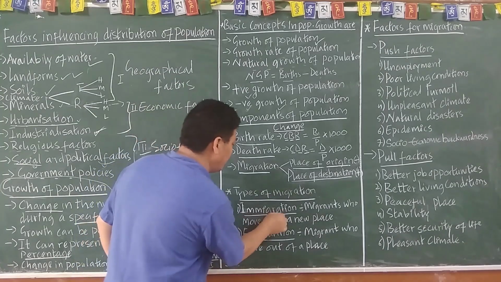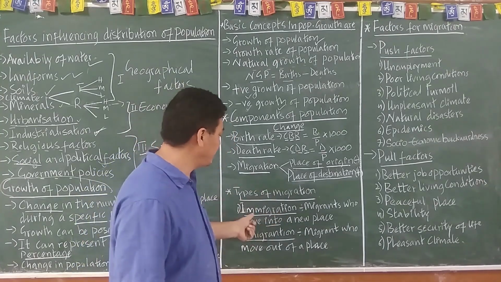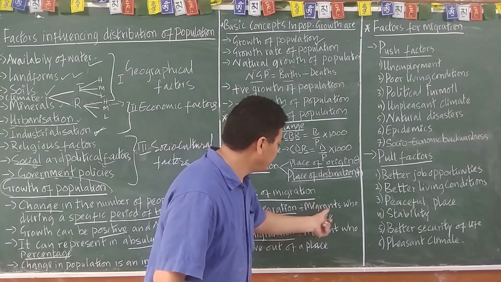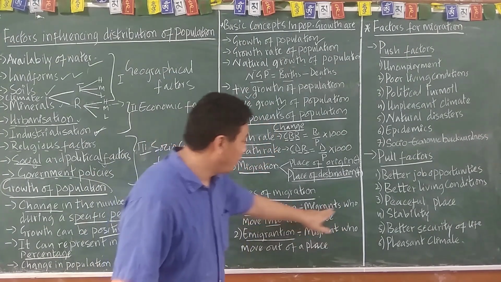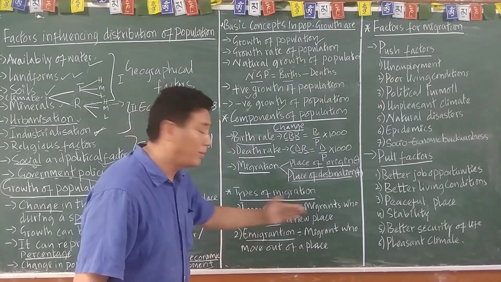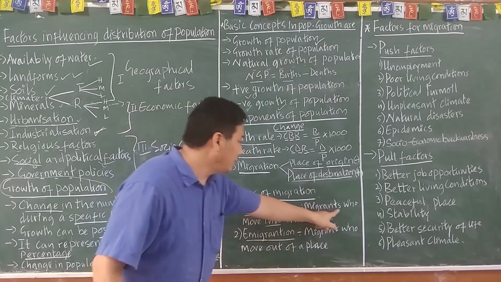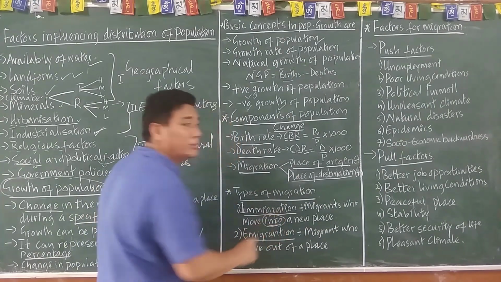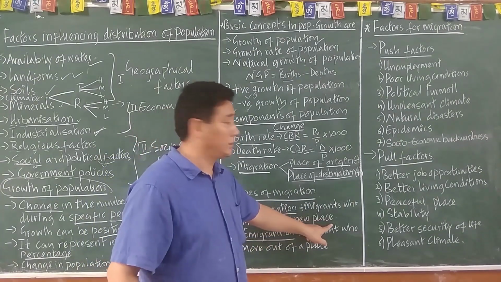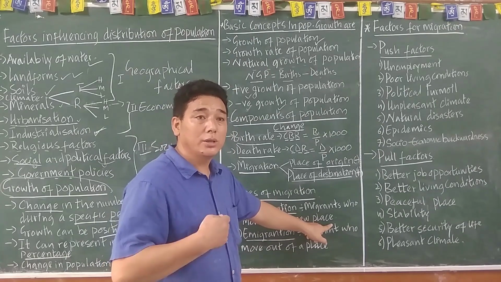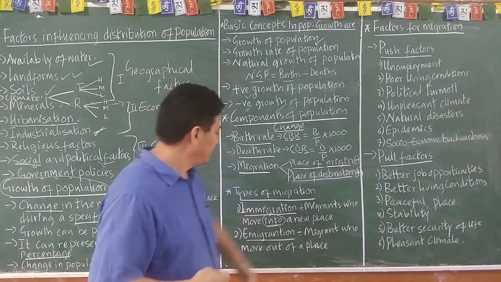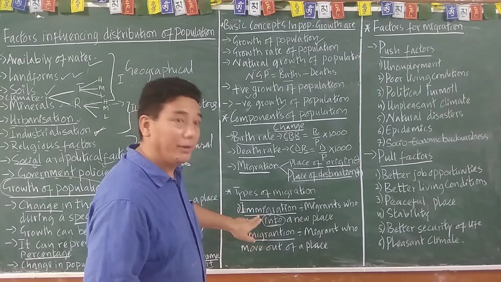So, immigration: who are the migrants? A person who migrates, migrants who move into a new place. Suppose we Tibetans have moved into a new place, that is India. So that is nothing but immigration.